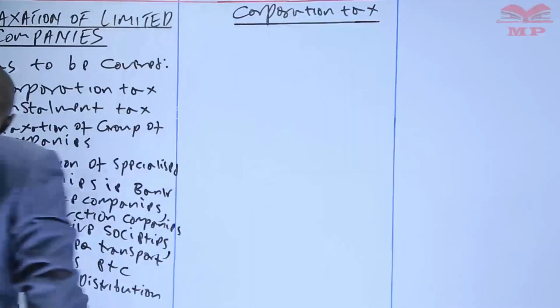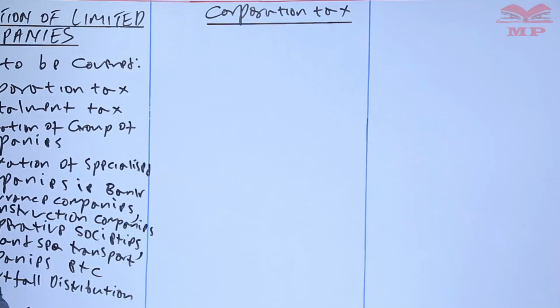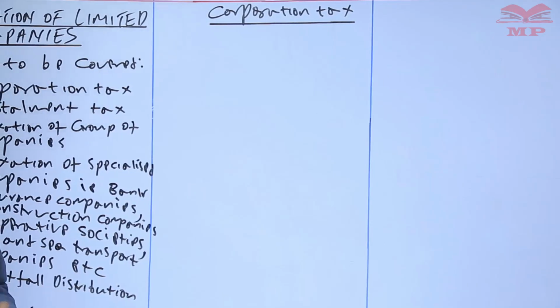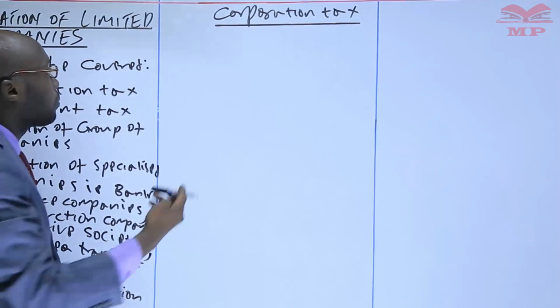So what do you need to know about the corporation tax, or the tax that is usually payable by the limited company? This is what you need to know.